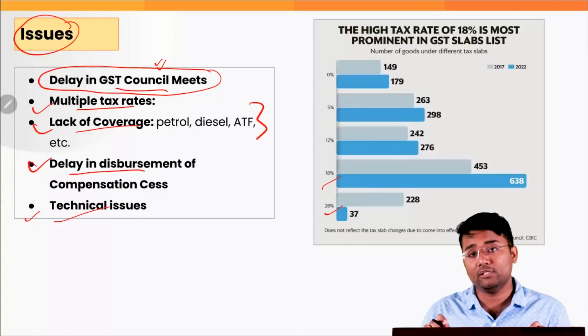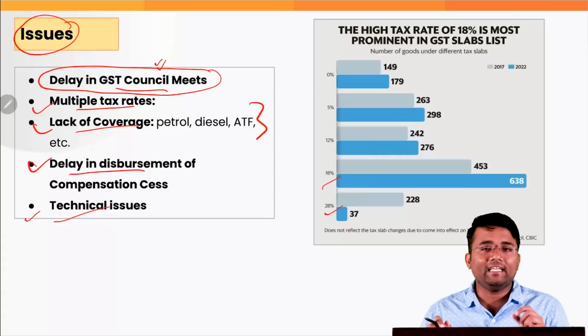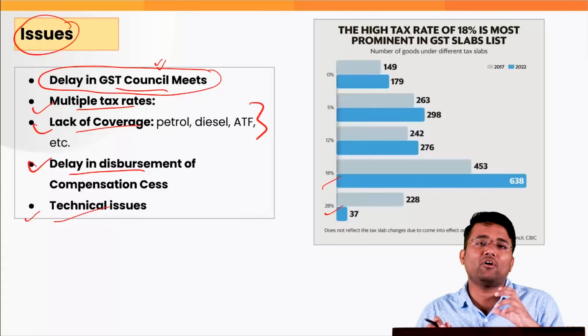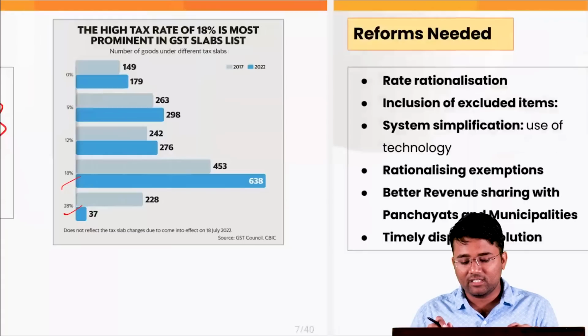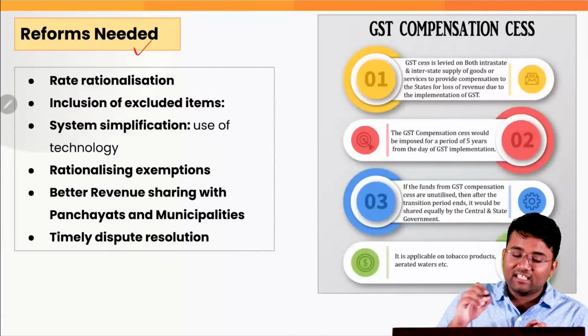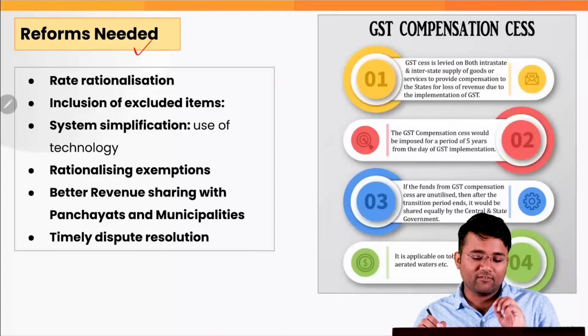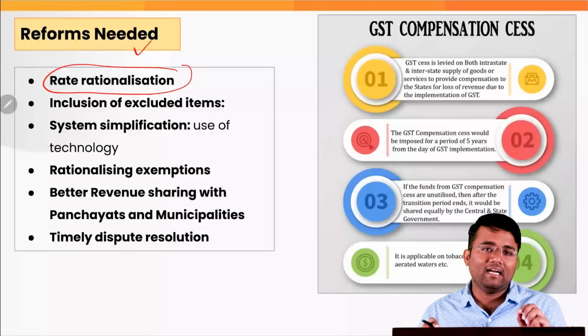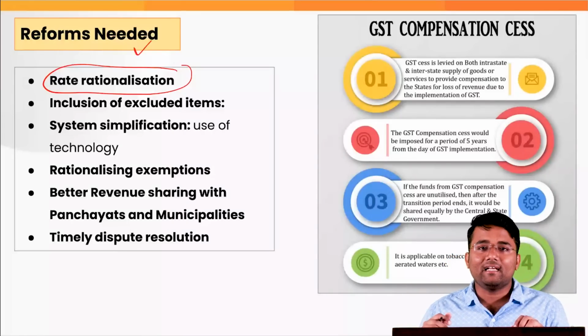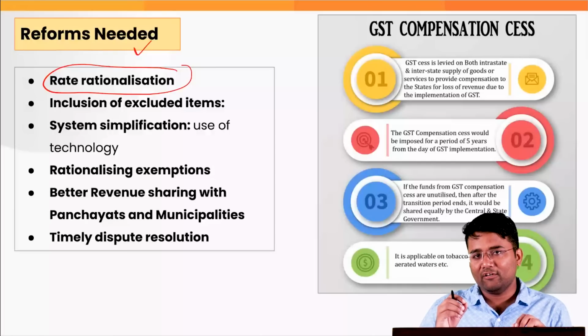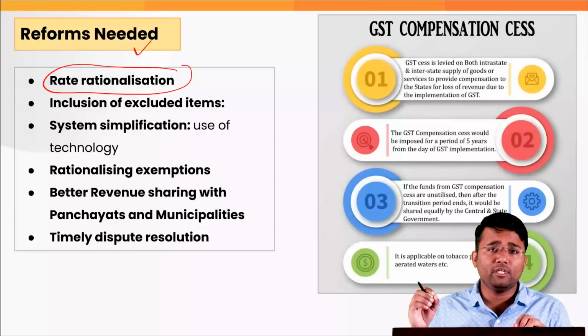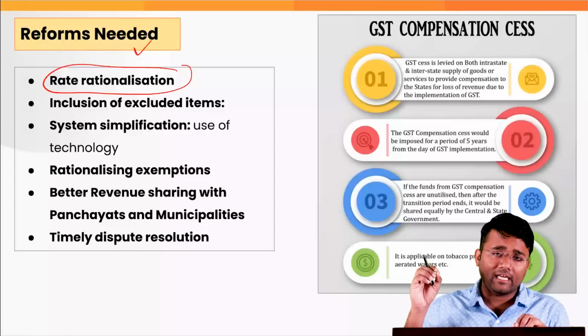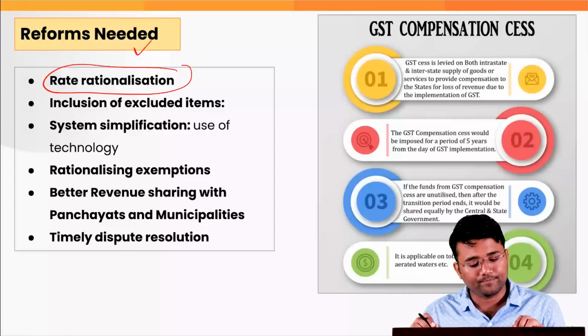Also, there are various technical issues that create a lot of difficulty, like there is delay in the GST refund. Also, at the time of filing, the portal is not that customer friendly. That also creates various issues. Now, if we talk about various reforms that are needed under the GST, the first important one is rate rationalization. It is prudent that the GST Council merge some of the tax slabs to ensure that there is less confusion, as well as that will also help in reducing the compliance burden and improving the ease of doing business.